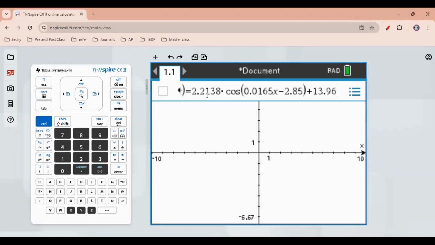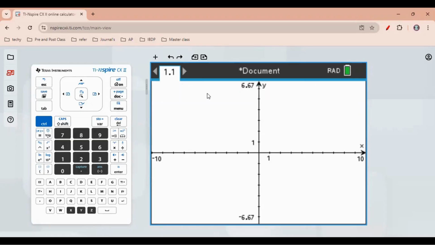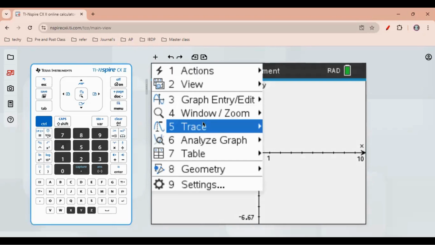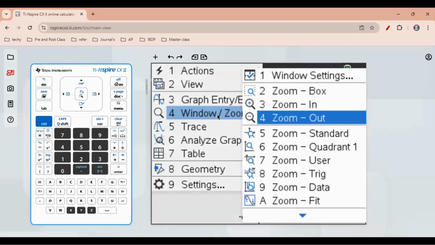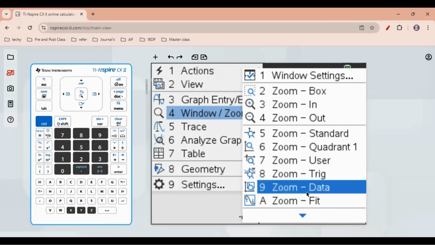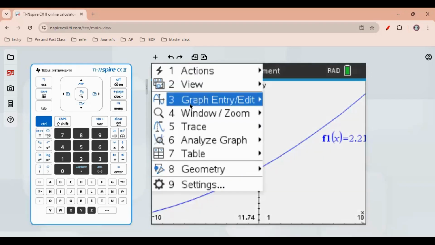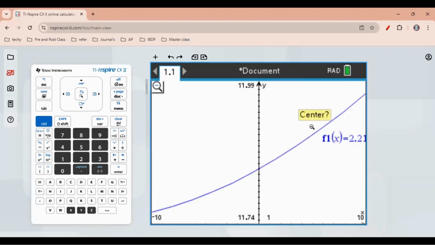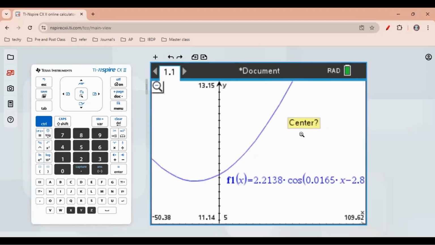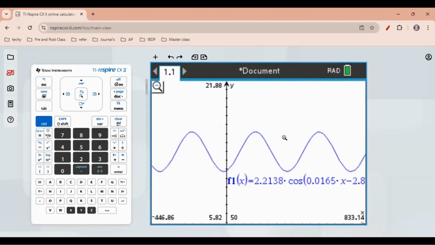This is the daylight hours function. I clicked enter, but the graph didn't show up. So first go to window settings, like zoom fit. I got a part of the graph. Now you need to zoom out to see the full structure of the graph. Yeah, it's kind of similar to the previous one.